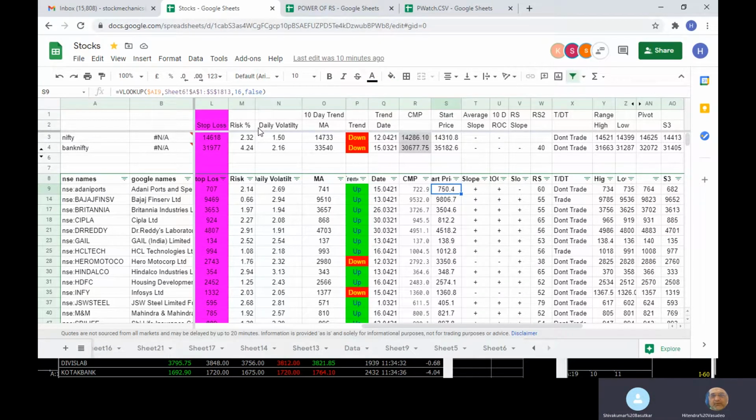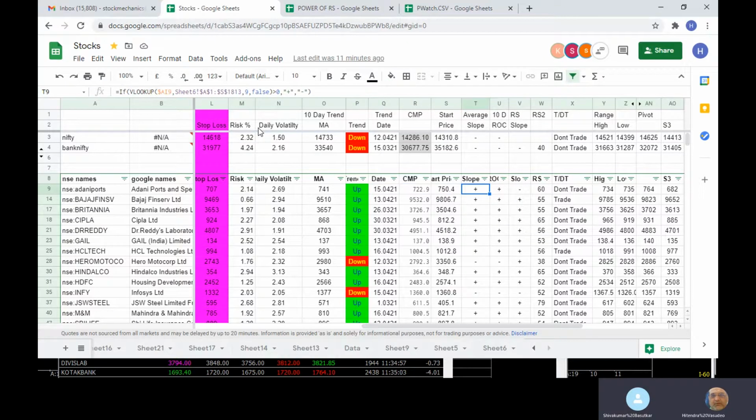So the trend is still up, and it has to maintain a closing above 741 after around 3 o'clock. Now it is slightly down, the market is not over, so we'll see how it is closing. Accordingly, tomorrow it will be changed from up to down.